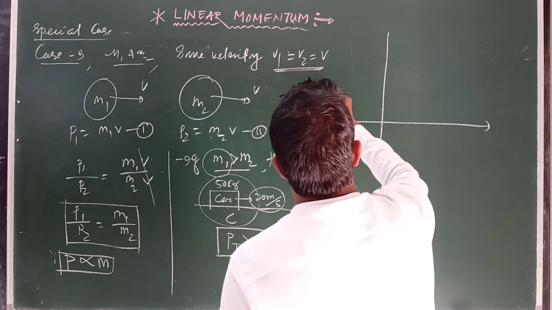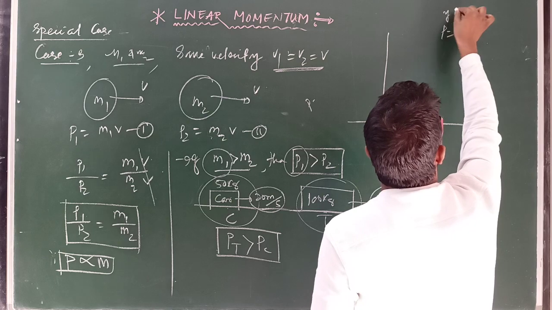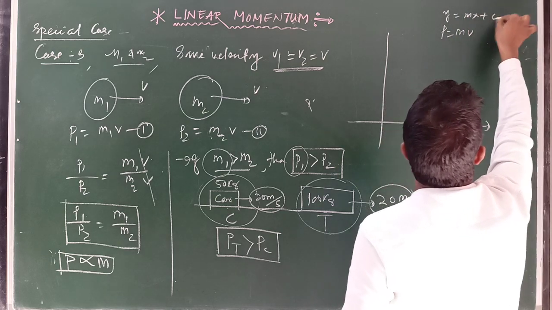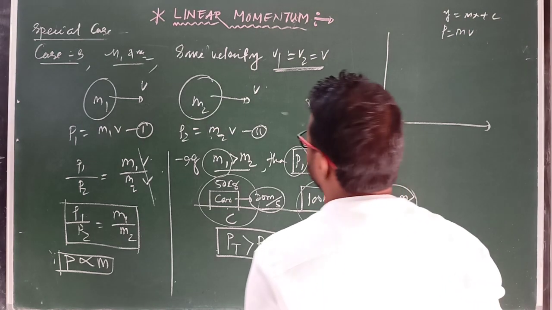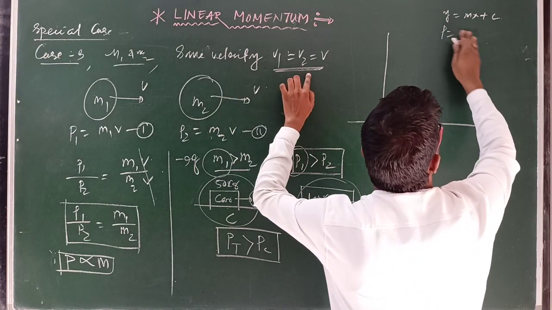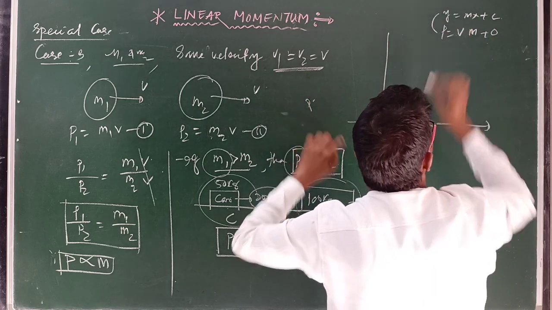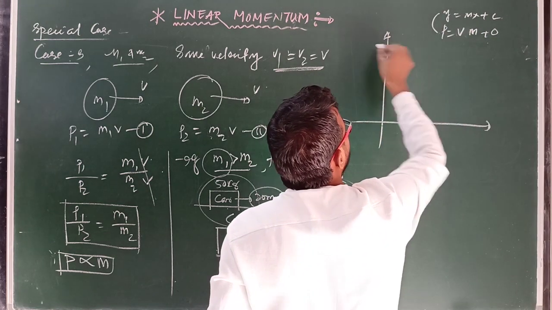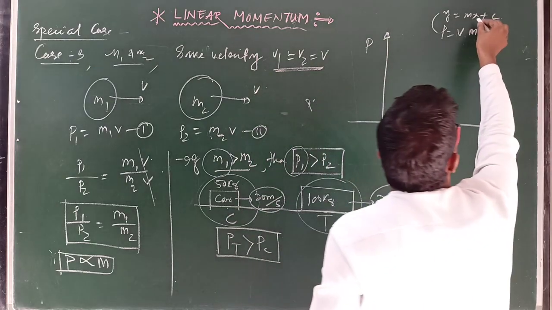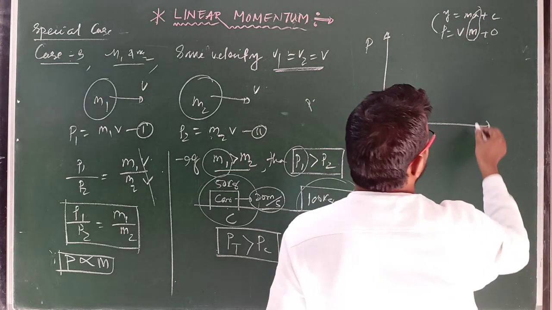Now come to the graphical method. P equals mass into velocity, like y equals mx plus c, but here velocity is constant, so we can write P equals vm plus 0. Now compare these two relations. Along the y-axis is momentum, and along the x-axis is mass, because mass is variable here.